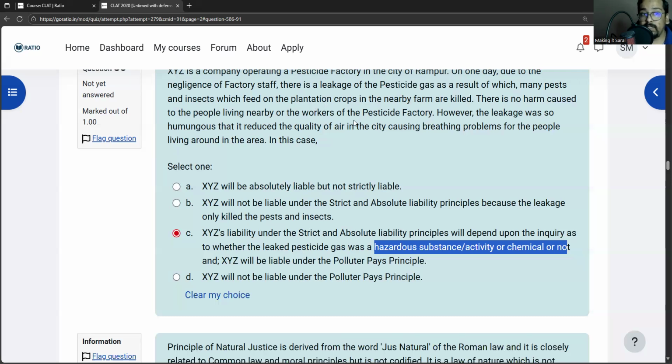So that was this passage on environmental law from CLAT 2020. Thank you.